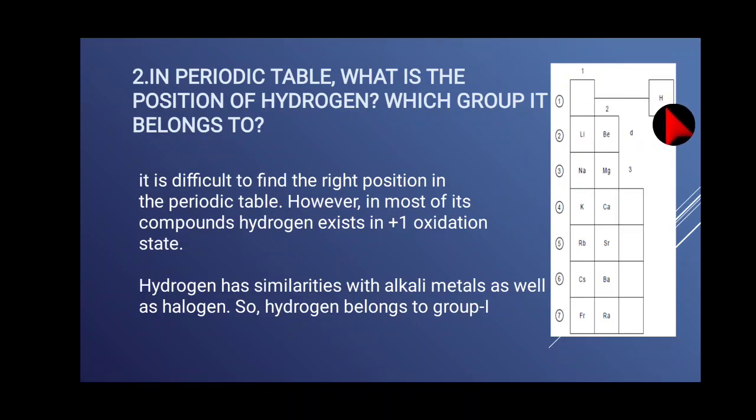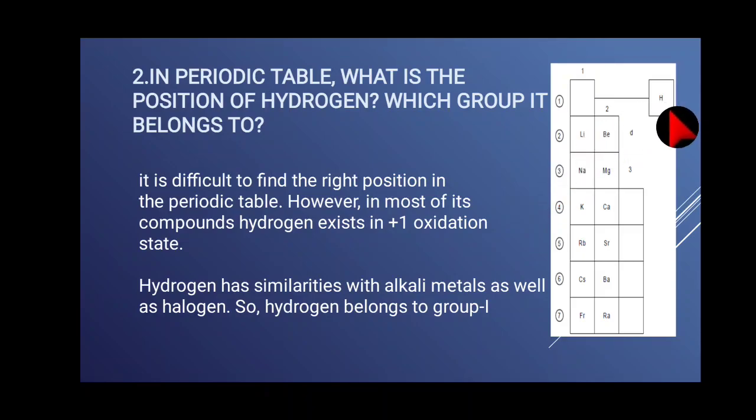So what is the meaning? The hydrogen exists in +1 oxidation state, but hydrogen has similarities with the alkali metals as well as the halogen group. That's why the hydrogen element is unable to fit in a group, so we extend the line and hydrogen is given separately. So it is difficult to find the right position in the periodic table.